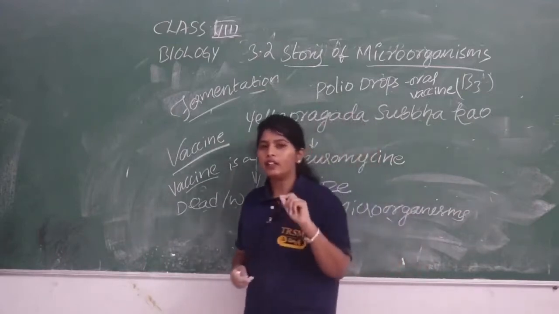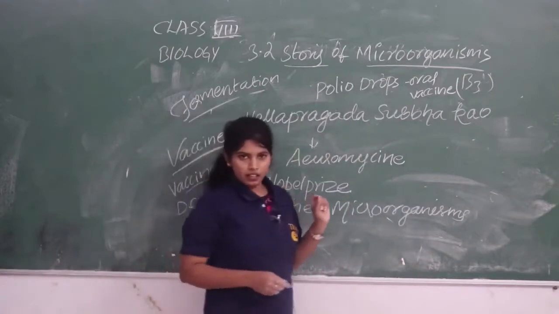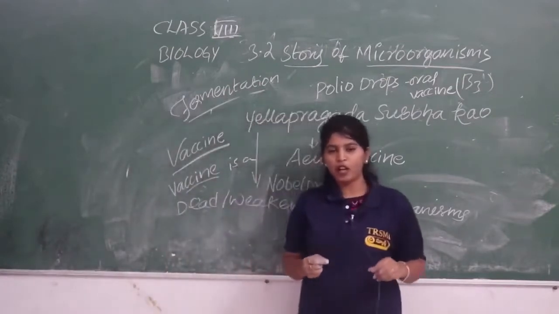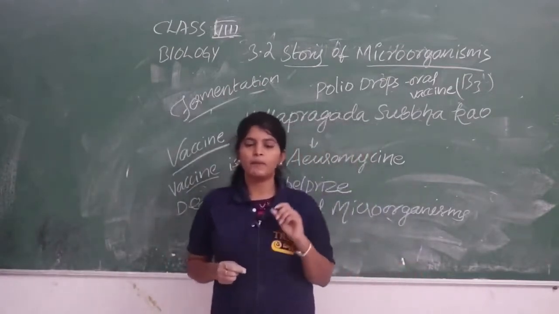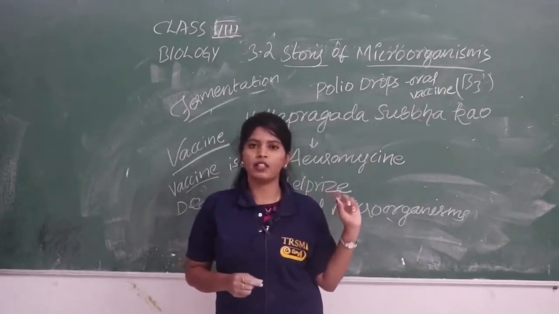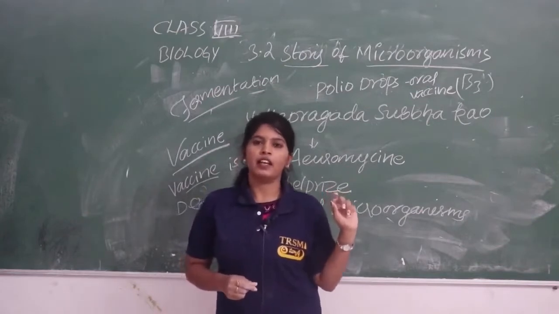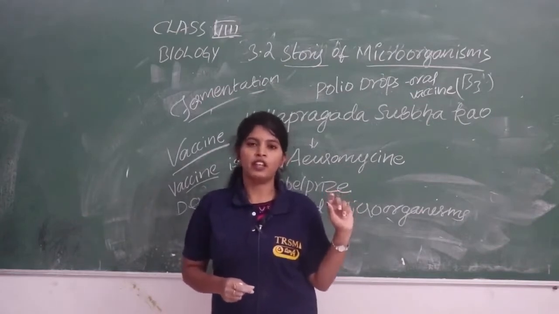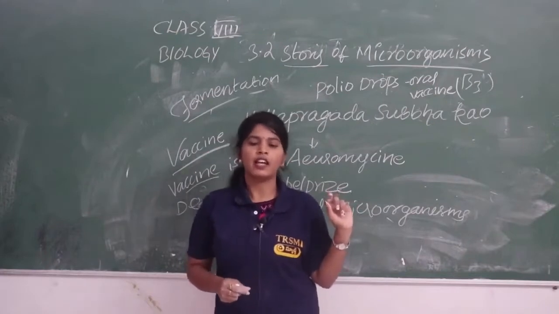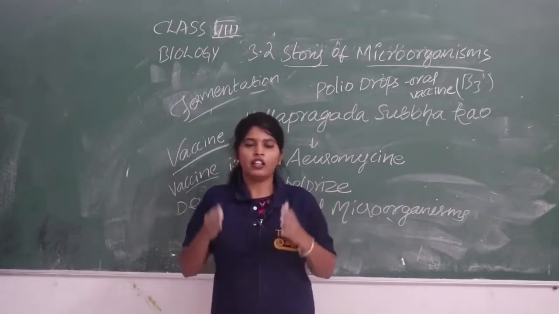I think you know this pulse polio program, right? With the involvement of the government, they perform this pulse polio program to give the oral vaccine to children below 3 or 4 years, through the prescription of physicians or nurses.